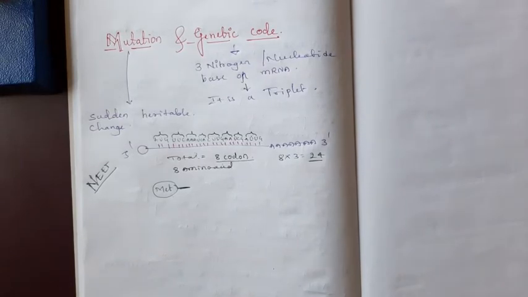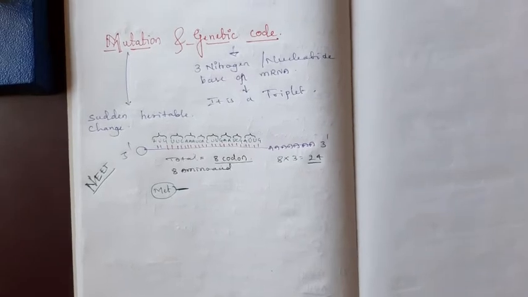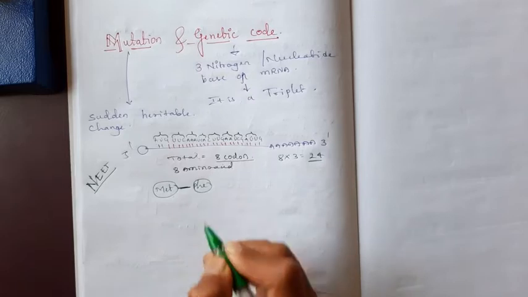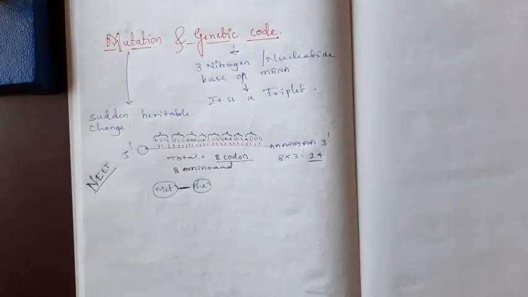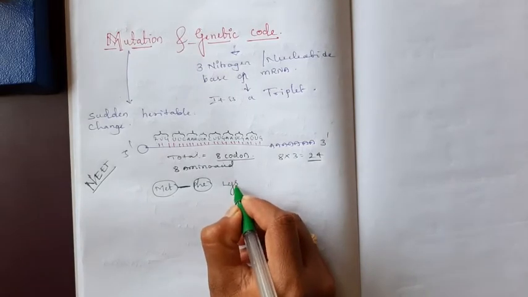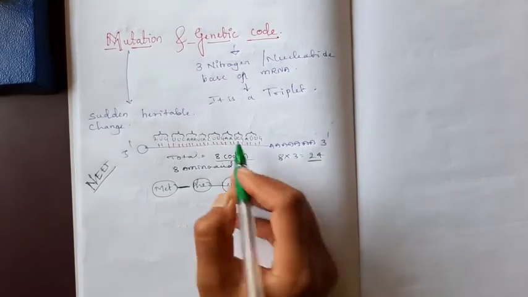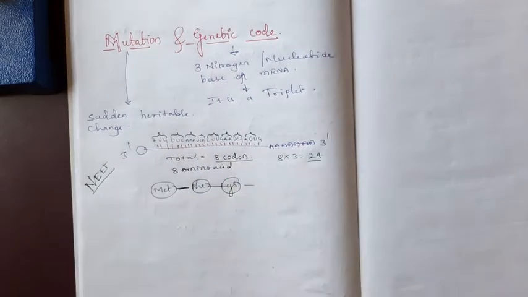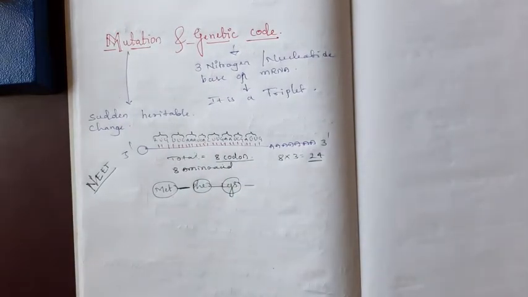UUC codes for phenylalanine. Then AAA codes for lysine. Then UCA codes for serine.